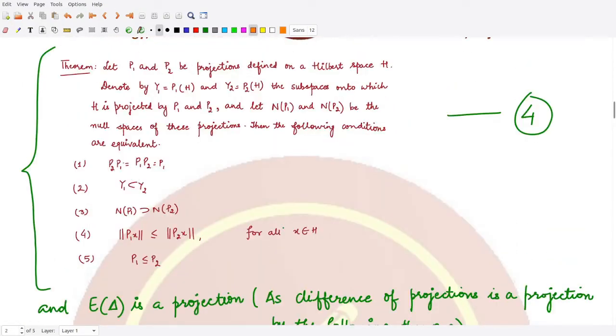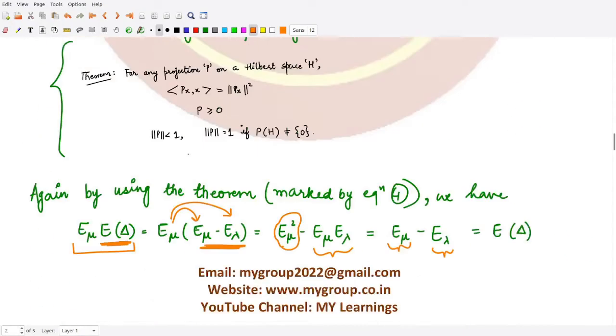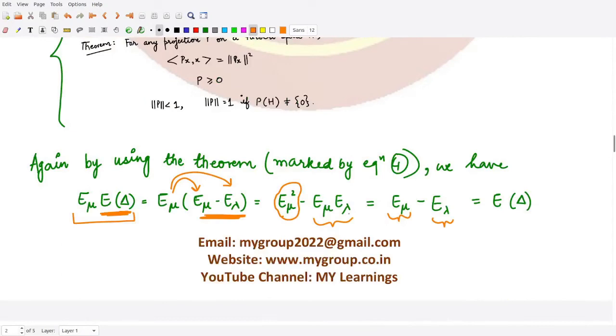You see P2 P1 is equal to P1 P2, which is equal to P1. So we can use this result here because we are taking E mu and E lambda as the two projections. Therefore E mu E lambda is equivalent to E lambda only. So what is E mu minus E lambda? That is again itself E of delta.